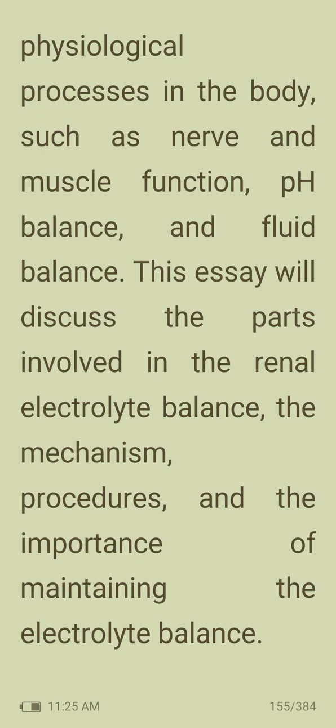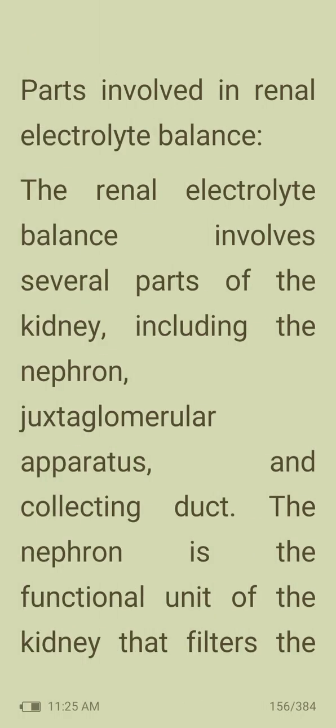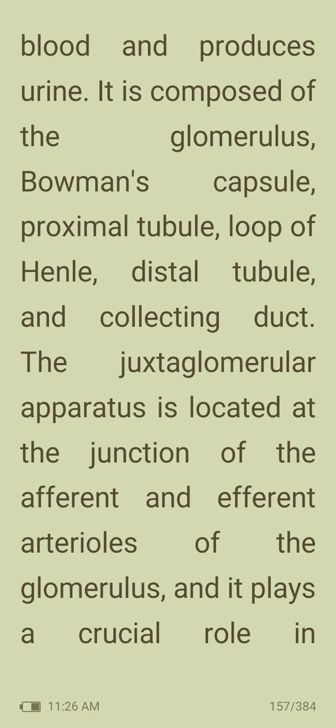This essay will discuss the parts involved in the renal electrolyte balance, the mechanism, procedure, and the importance of maintaining it. The renal electrolyte balance involves several parts of the kidney, including the nephron, juxtaglomerular apparatus, and collecting duct. The nephron is the functional unit of the kidney that filters the blood and produces urine. It is composed of the glomerulus, Bowman's capsule, proximal tubule, loop of Henle, distal tubule, and collecting duct.